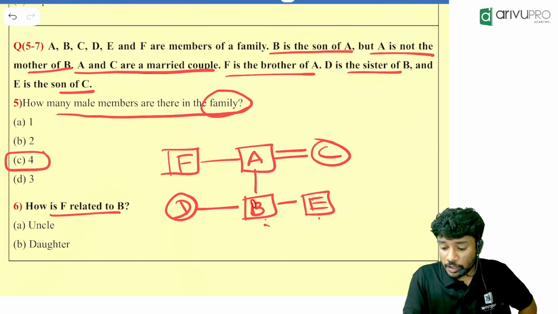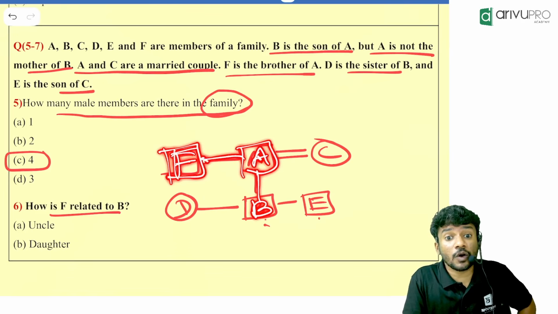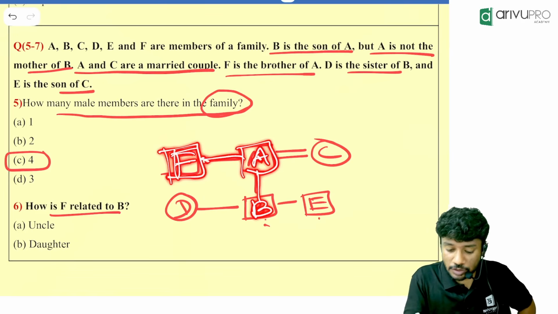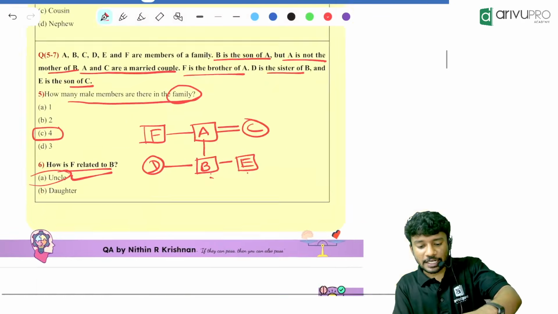Now look here. B is there. B is having a father, and that father is having a sibling, a brother named F. Your father's brother is called your what? Uncle. So the answer is what, people? Uncle. Option A.